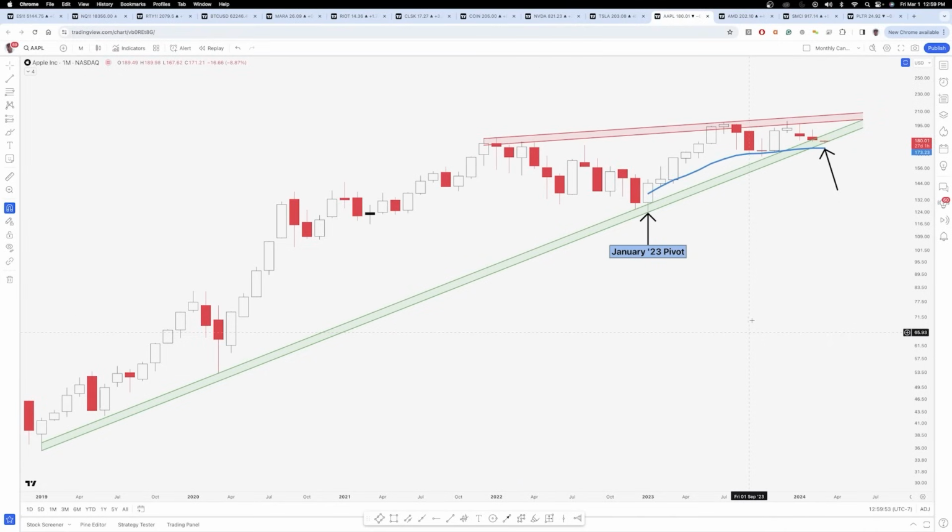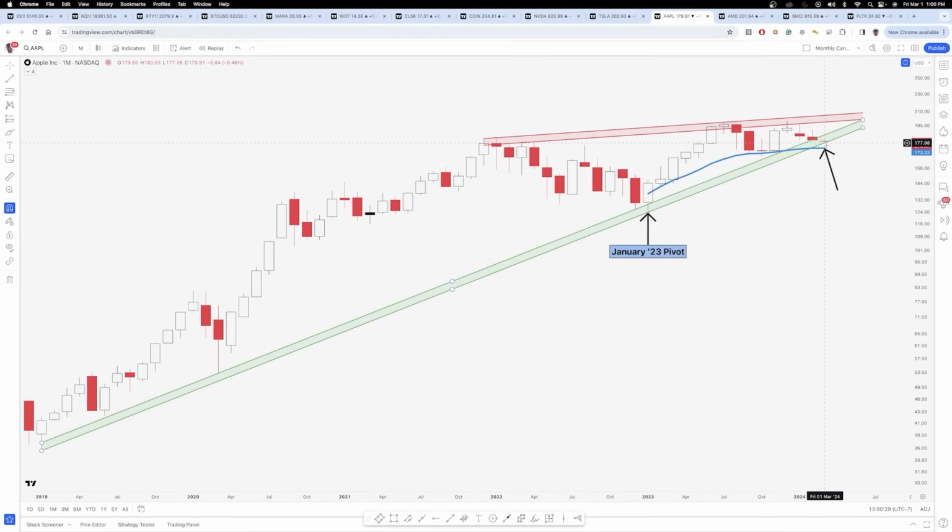Apple is one of those names that really has had not a great last few months. And you can see here that we're kind of right at the tip of this ascending wedge or rising wedge, whatever you'd like to call it. And you can see here that we're trading right at the bottom of this ascending wedge trend zone. So we are kind of at a make or break here, but the same thing that we just discussed with RIOT, even if we did get a breakdown, I think the stronger area that you want to focus on here is the January 23 pivot VWAP, which is currently at 173.23.